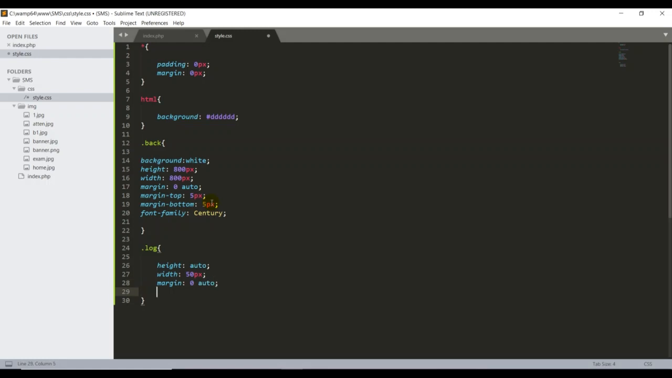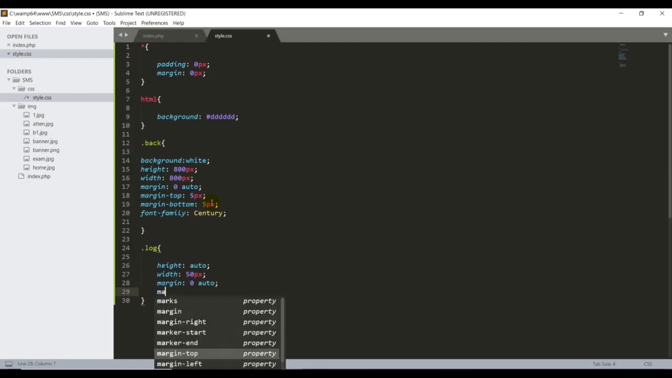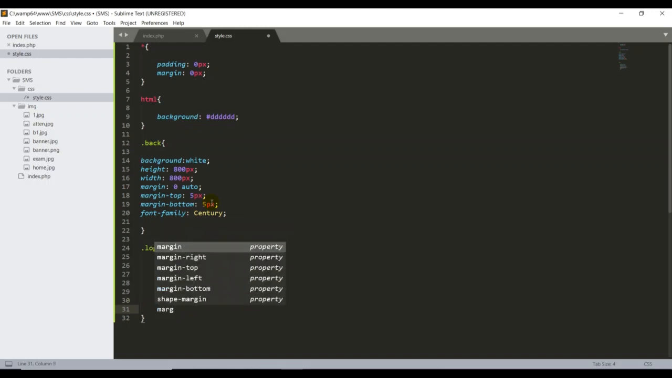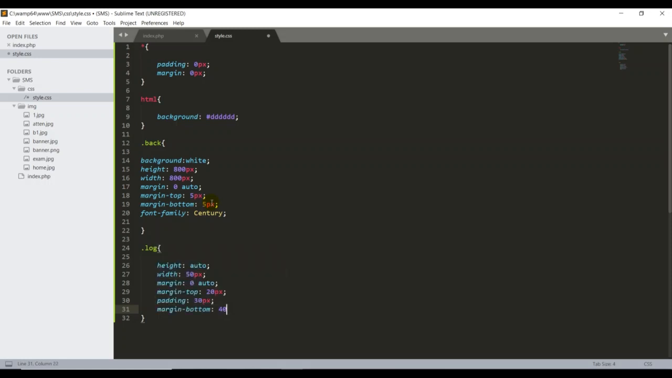Semicolon. Then we have to put the margin top here. The margin top I put like 20 pixel is enough, I think. The padding, we can put the padding as 30 pixels, fine. And the last one, the margin bottom I can put as 40 pixel. That's good. So let me see the changes, how it looks.